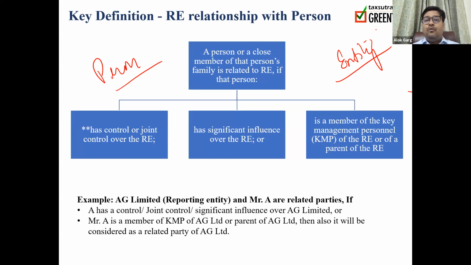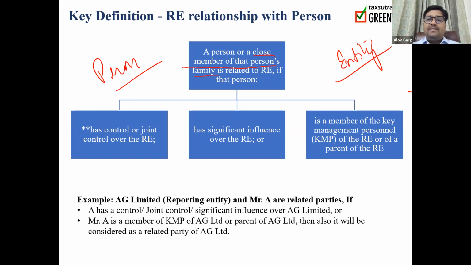So a person or a close member of that person's family. So friends, in our accounting standard, in the Companies Act, the word used is relative. But in Indian accounting standard, the word used is close member of the person's family. So it is nothing, it's a relative. Okay. So just for the sake of convenience, you can say that a person or a relative of that person. Although in Ind AS or IFRS, the word used is close member of that person's family. So here I am using the word relative.